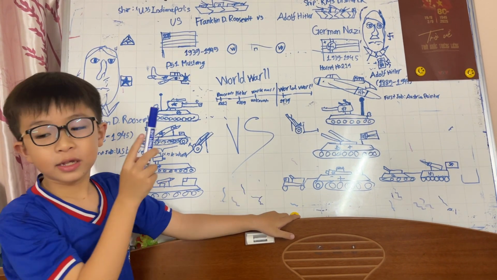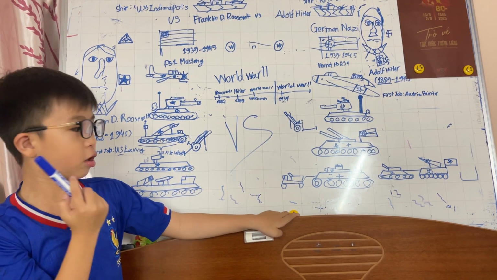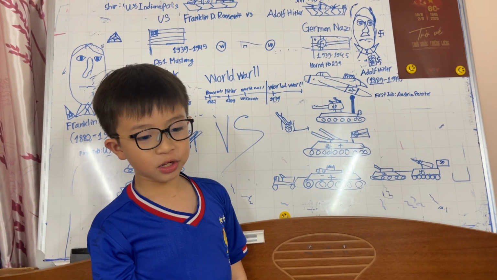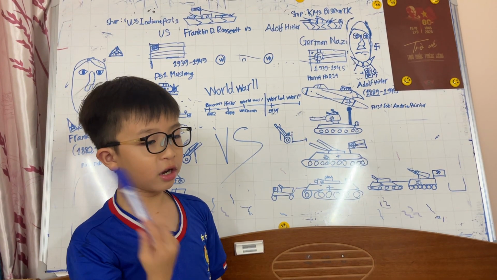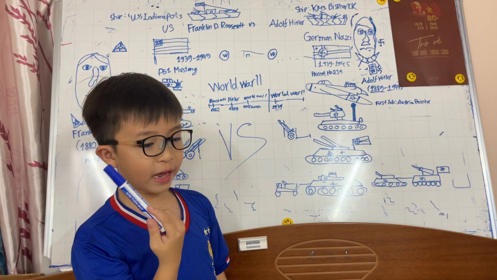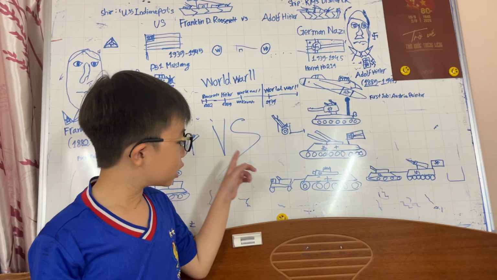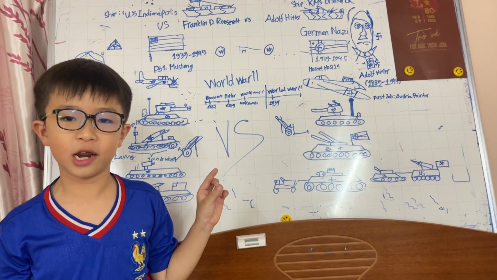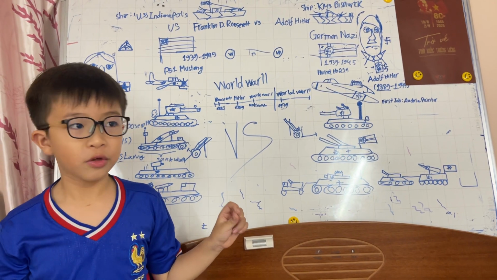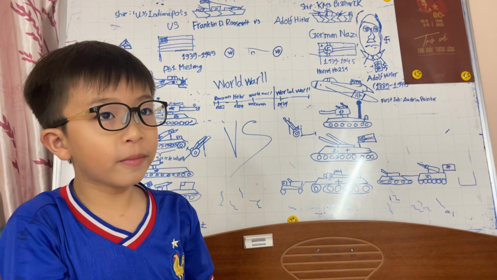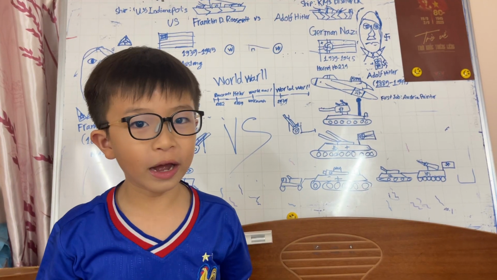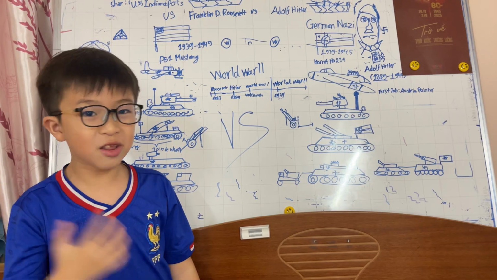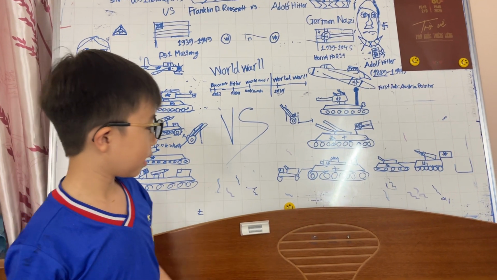This one is a cargo one, but it's not carrying bullets, guns, tanks, or anything. It's carrying soldiers. Soldiers are one of the most important things in the world. If in the world you have planes, guns, tanks, and cannons, but there's no soldier to control them, then you might be weak too.